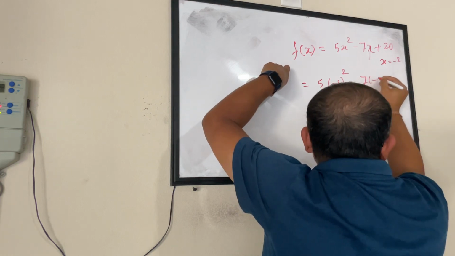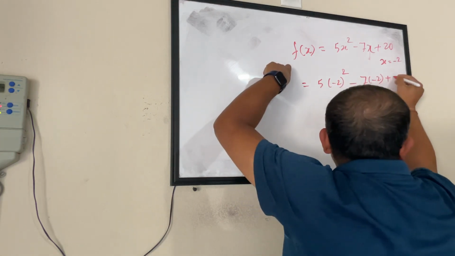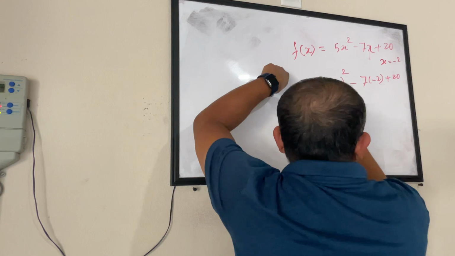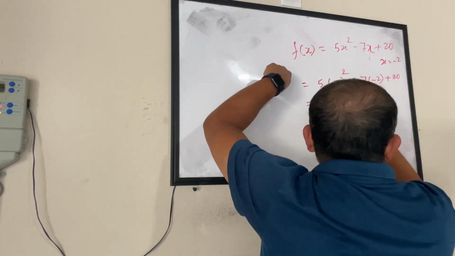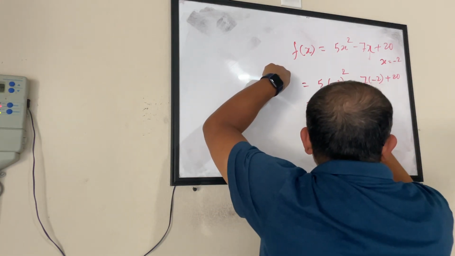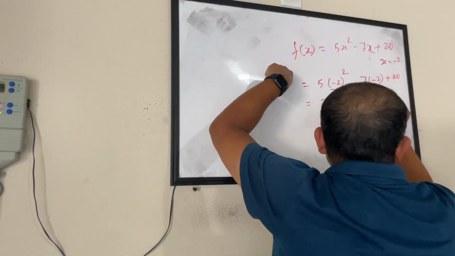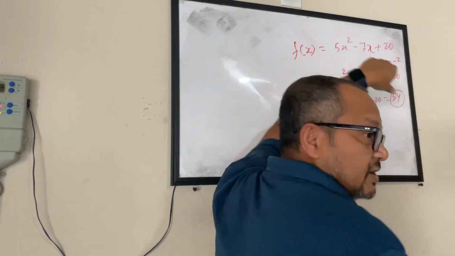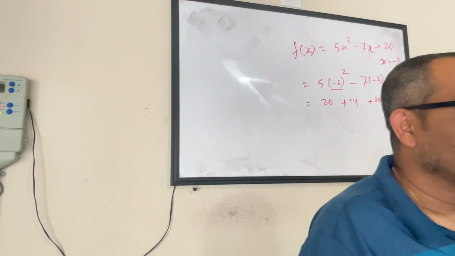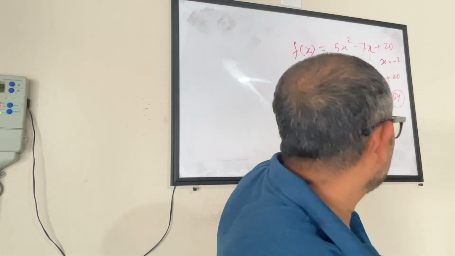Wherever I have an x, I will put minus 2. As simple as that. So this becomes 4, 5 4s are 20, minus 7 into minus 2 becomes plus 14, plus 20, 54. Now I can trust my answer and finish both. Okay, so I did not do anything magical here.